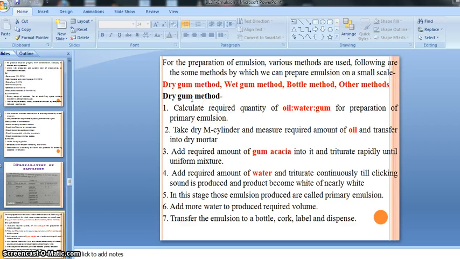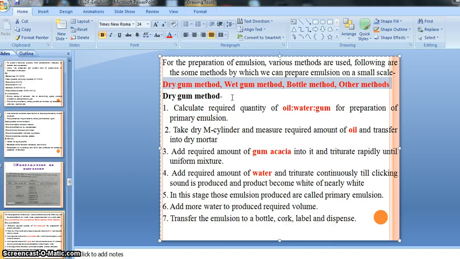So there are four kinds of methods given: dry gum method, wet gum method, bottle method and other methods, and these methods are given in our syllabus. That's why we are studying them.